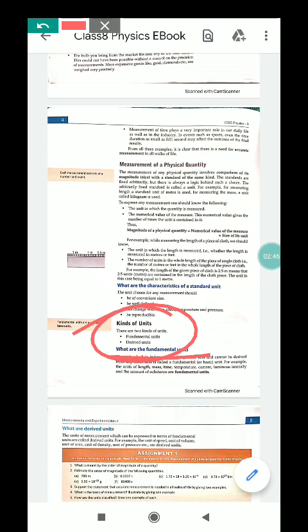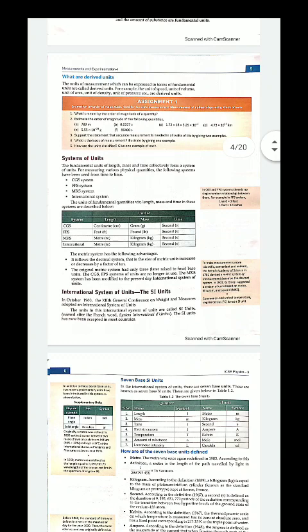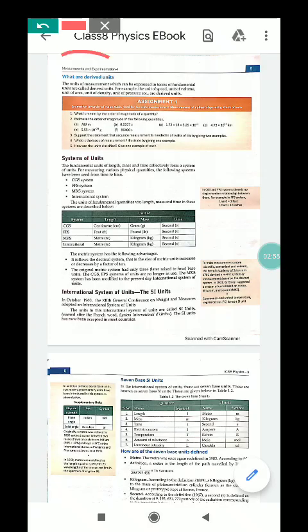And what is a derived unit? Now, derived unit. The unit of measurement which can be expressed in terms of fundamental units is called a derived unit. For example, units of speed, units of volume, units of area, etc. are derived units, because we have to derive these units from the fundamental units.